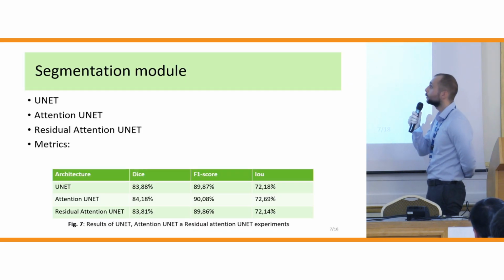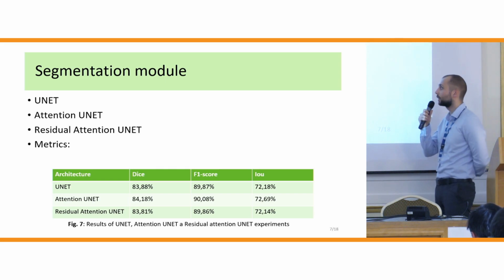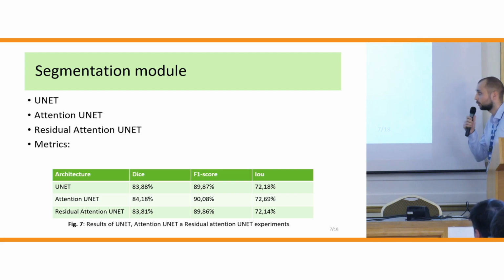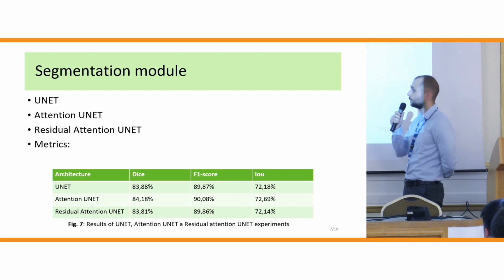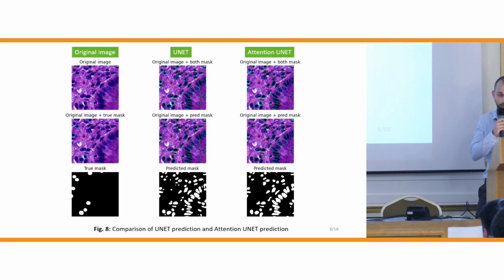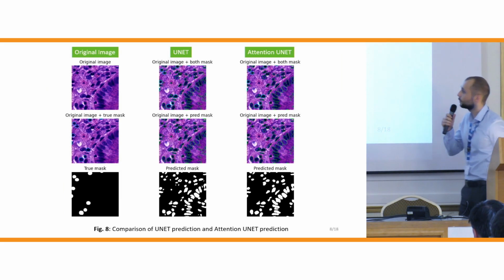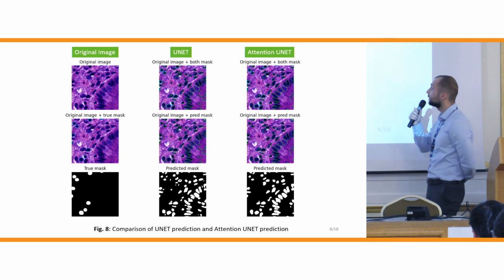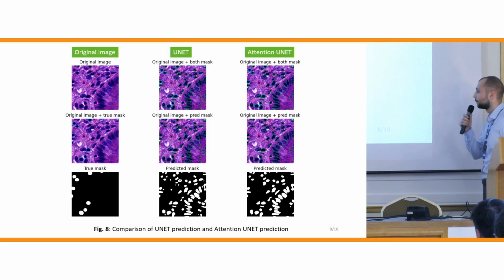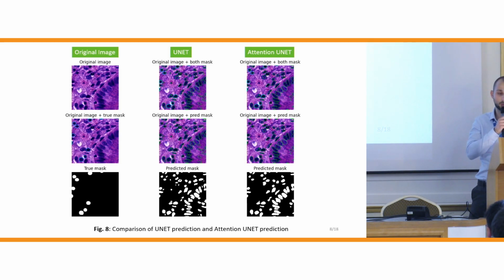For the first module, the segmentation module, we experimented with 3 architectures: UNet architecture, AttentionUNet architecture, and residual UNet architecture. Results of the DICE score of these architectures were quite similar, but in the pictures, which can be seen here, mostly on the bottom side of the image, which are predicted masks, it can be seen that AttentionUNet performed the best. Because of this, we used AttentionUNet for our system.